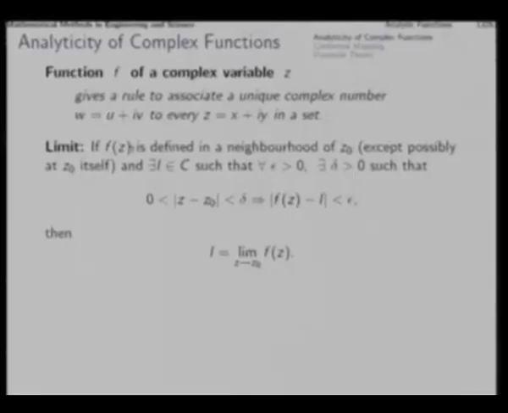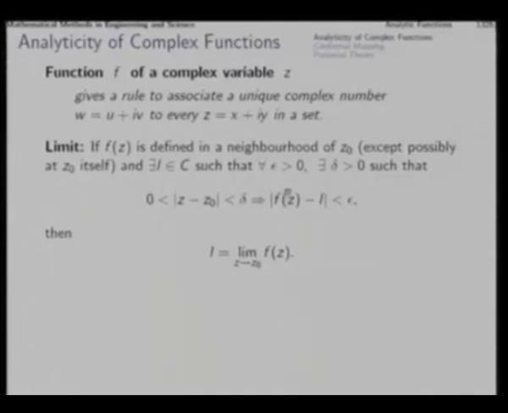So, if the function is defined everywhere in a neighborhood of z0 except possibly at z0 itself, and if there is a complex number I such that for every positive epsilon, whatever small, you can find a delta such that taking the point z in a delta neighborhood will keep the difference of the function value from the value I within an epsilon neighborhood, then we say that the limit exists.